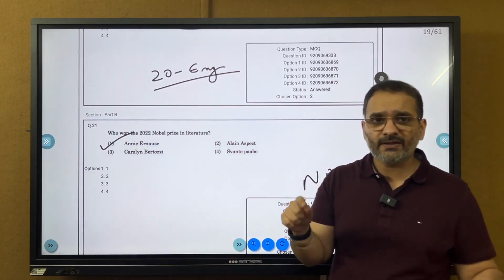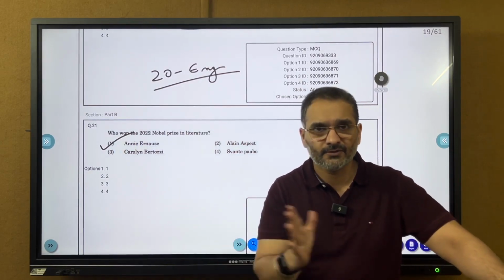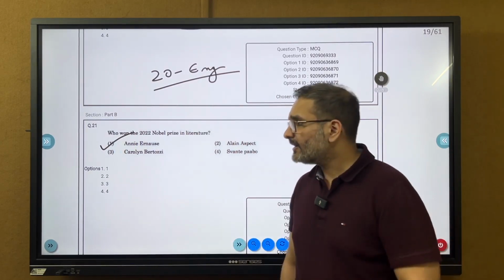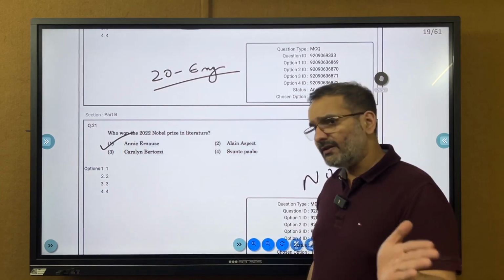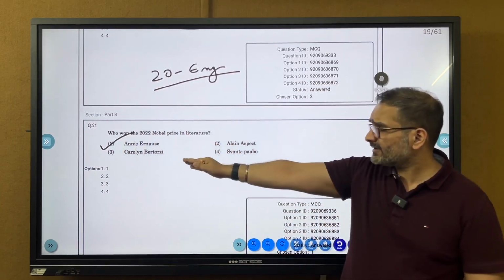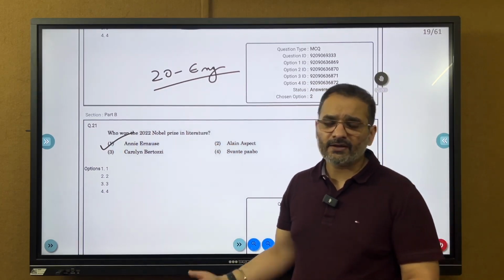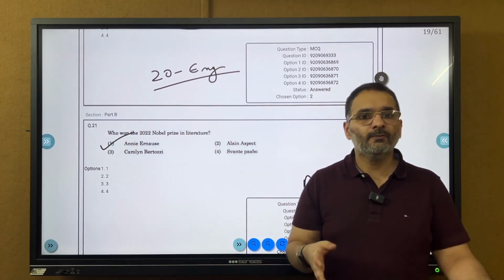In PGQP40, when this paper used to be called PGQP40, they asked 25 questions of English, so they reduced 5 and must have increased maths and logical. We'll do a detailed discussion on the question paper very soon on the channel for the next year's batch. Who won the 2022 Nobel Prize in Literature? This is standard current affair ka question. These 21 questions up till now were very doable.